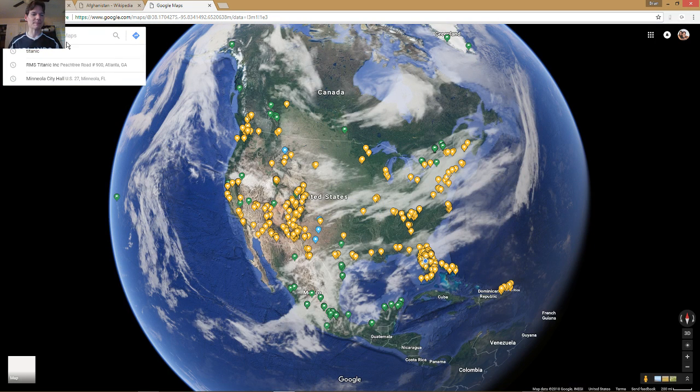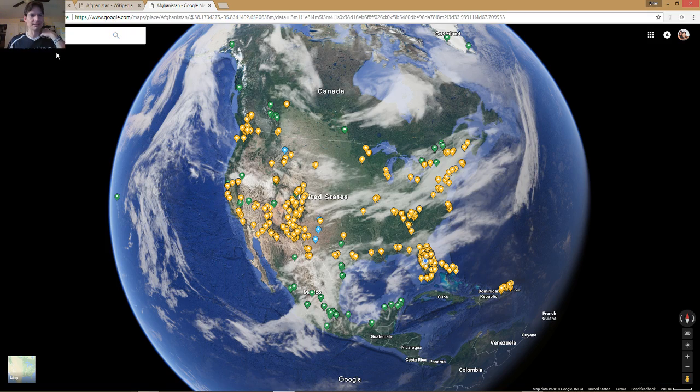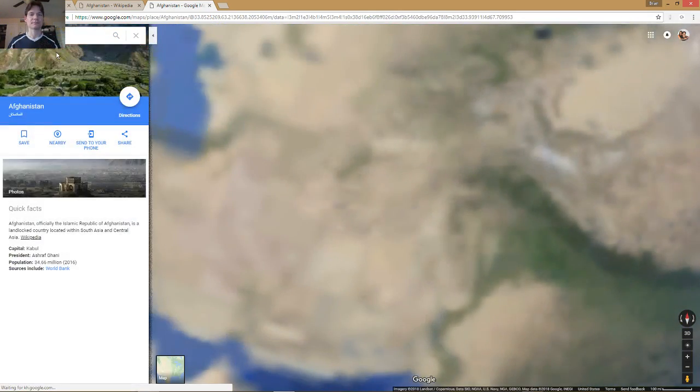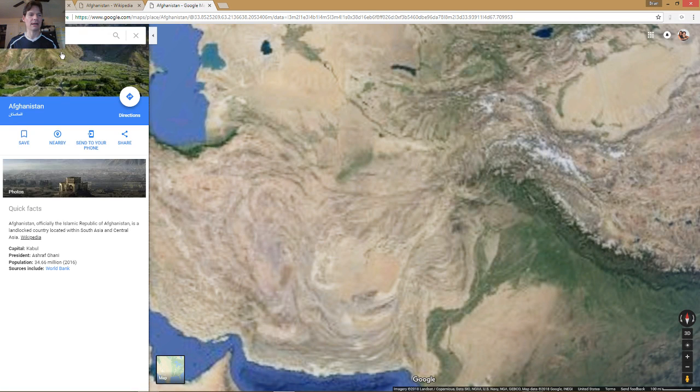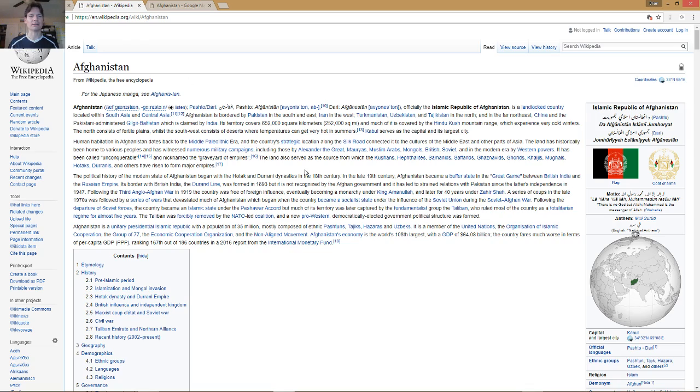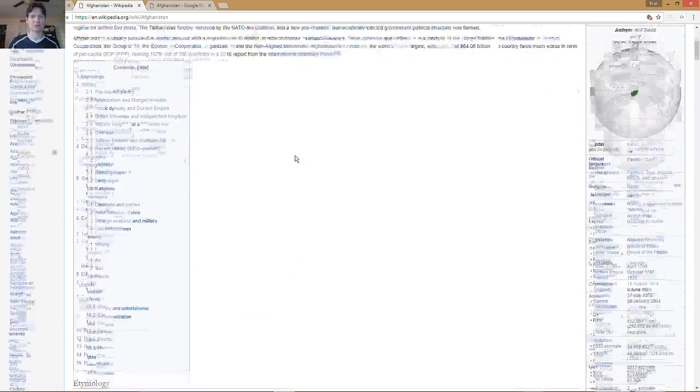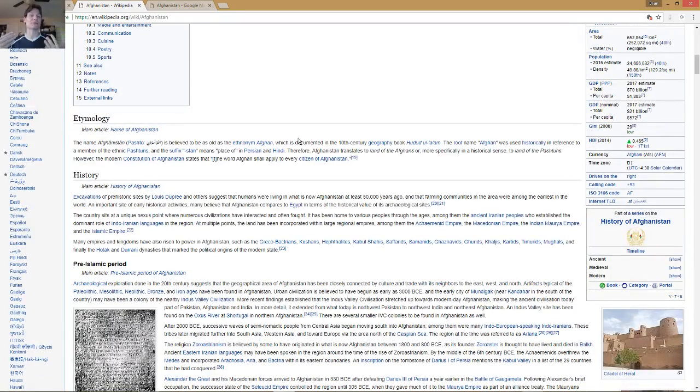Alright, so I've got Google Maps up, and I'm going to get Afghanistan in our view. Alright, so we're around the world. Now, the way I like to do this, as my map is loading, is to find out about the country by going to Wikipedia and just scrolling down. I'm interested in seeing different sites and places they have to offer. For instance, down in the bottom right of the screen, you might see the Citadel of Herat.